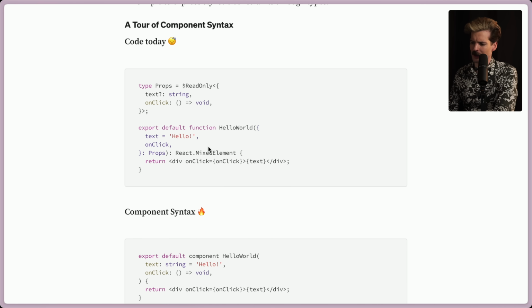Here is what this code looked like before. Again, this is Flow. It looks a lot like TypeScript, but it isn't TypeScript. The $ReadOnly syntax and all of this, it is what it is. So this is how you define the props. And then you define the function HelloWorld. It has text, hello, onClick, which is typed as props. This is a React.MixedElement, so it's an element that can return all sorts of stuff.